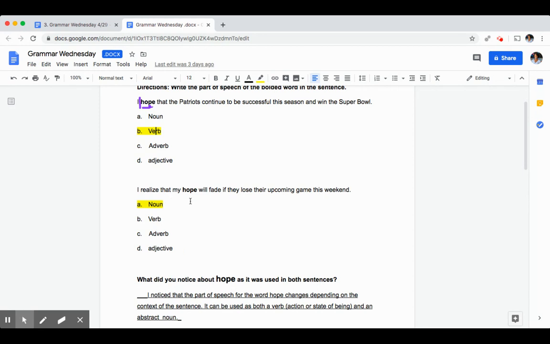But in the second sentence, hope was being used as a noun, and it was actually an abstract noun. It wasn't a thing that you could physically hold in your hands, but it's something that you can think of. You can have hope. So here we learn that the same word can be used as a different part of speech depending on the way it's being used in the specific sentence.